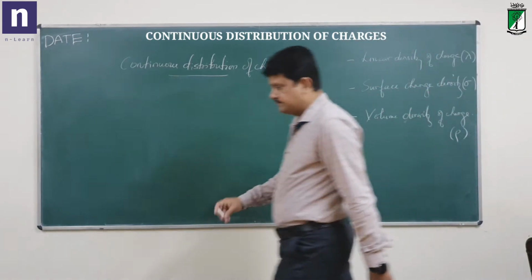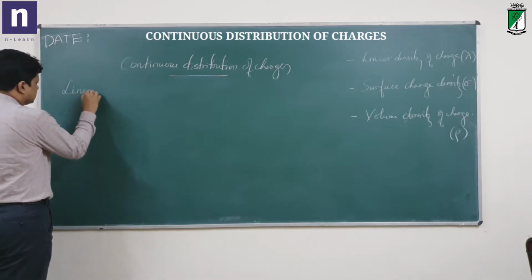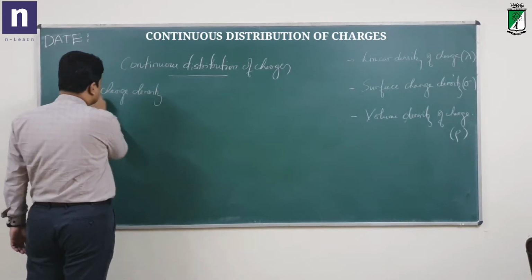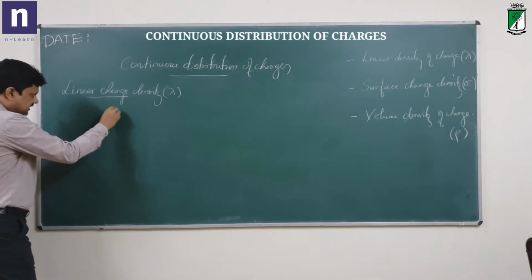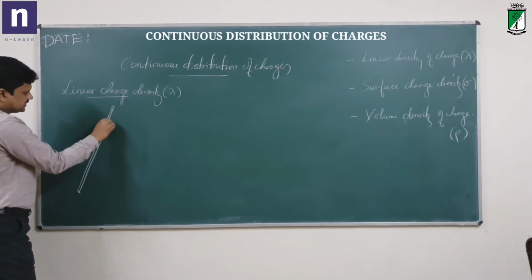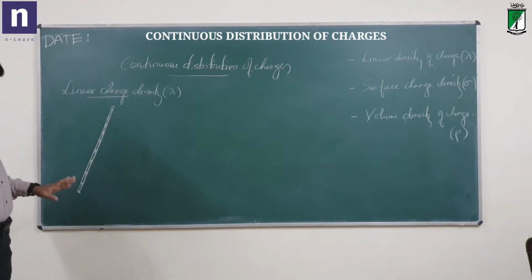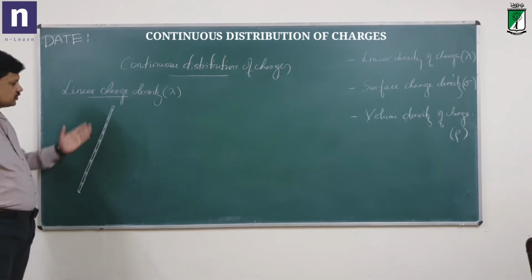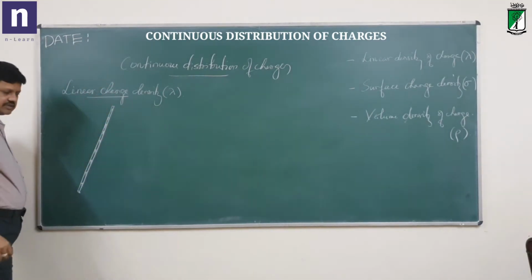Let us take them one by one and try to understand the density. First is linear charge density, lambda. Here let me take a thin straight wire maybe, a cylindrical wire. In that, charge is distributed continuously, say positive charges, negative charges, whatever. Strictly speaking, you know that charges are basically electrons and protons, etc. So let me just consider some charge. There is some charge distributed throughout the length of the conductor.